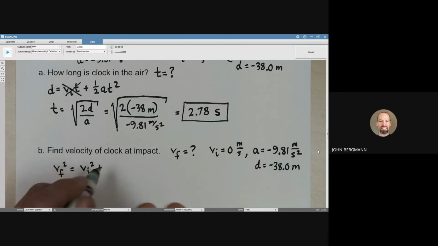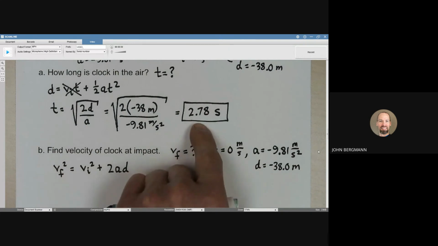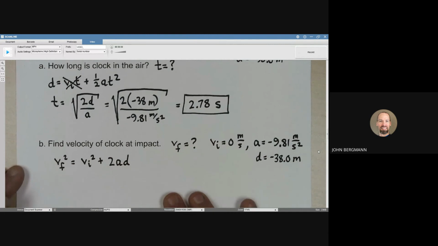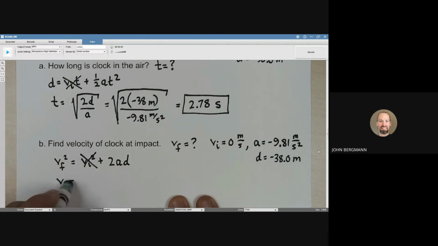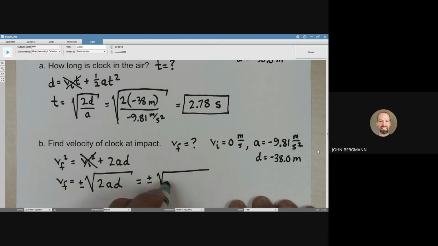So we're going to use the no time equation. Even though we know the time, you can use another equation if you want, but if we miscalculated this time and then we use that time in part B here, then we're going to get a wrong answer for that one as well. So how are we going to do this? V I is 0, so V F is going to be the square root of 2 times A times D. And in your math classes, you might have been told whenever you take the square root of both sides, you're supposed to put plus or minus. Let's do that and see if that has any meaning for this problem.